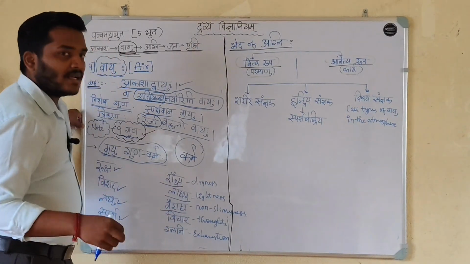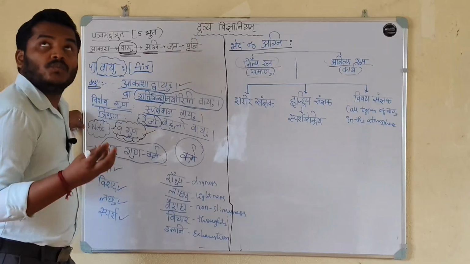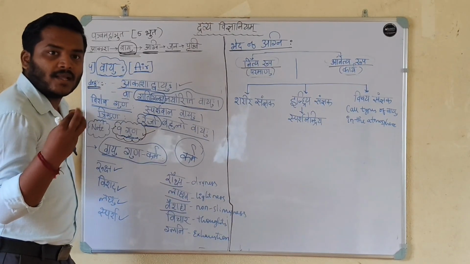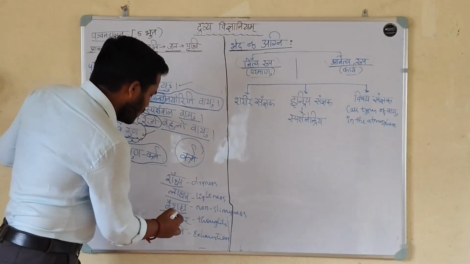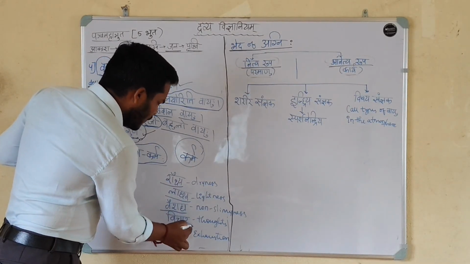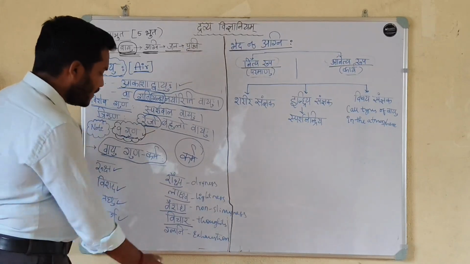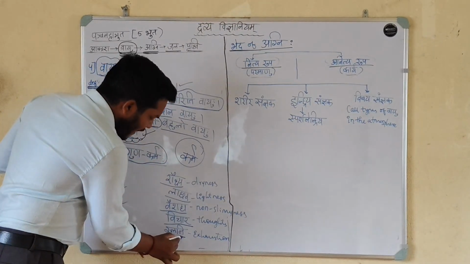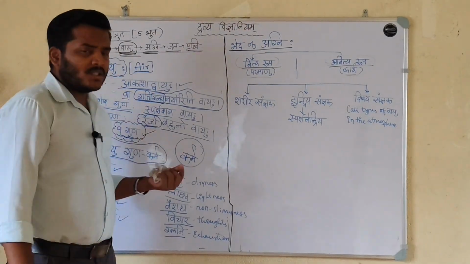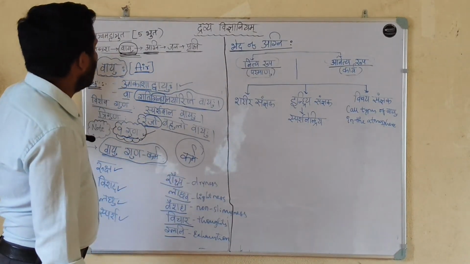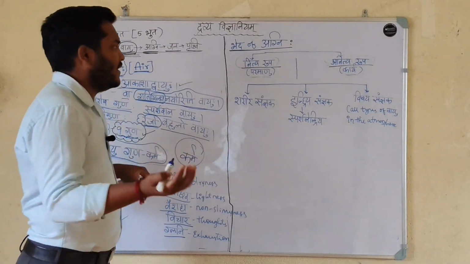Vaishadya, non-sliminess. अभी देखो तुम फैन चालू किया तो हमारे कपड़े वगैरह वगैरह क्या होता है, ड्राई होता है ना, dryness. And vichara, thoughts, which creates the thoughts in our mind, that is Vayu Mahabhuta. And glani, which is responsible for the exhaustion of the body, only Vayu Mahabhuta is responsible for that.